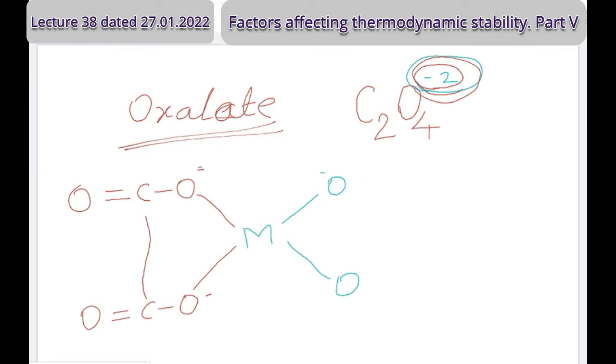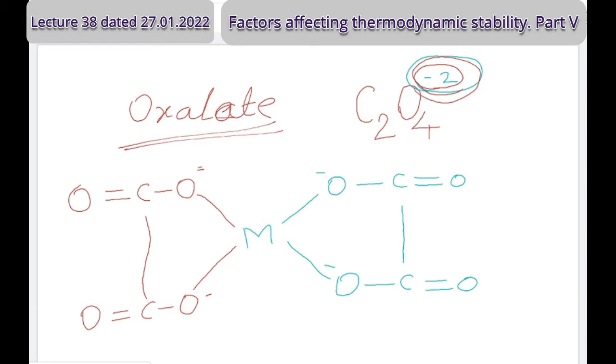Similarly, this oxygen I am considering bearing negative charge. This oxygen also is carrying negative charge. This oxygen is linked to carbon. It also is linked to carbon. And a further 2 oxygens I need to consider, each on 1 carbon. So here double bond, double bond because it has no charge, and between carbon and carbon there is a bond. So this is the oxalato complex. It's a bisoxalato or dioxalato complex, a ring structure complex.